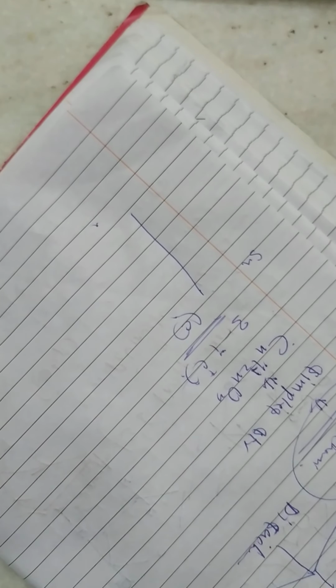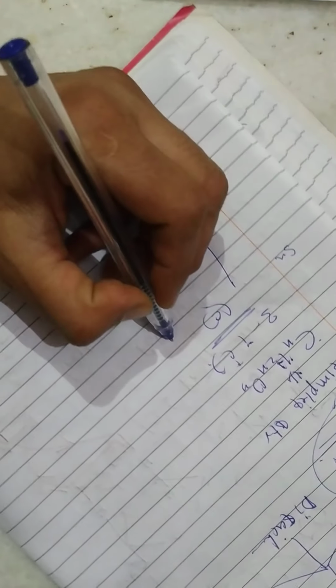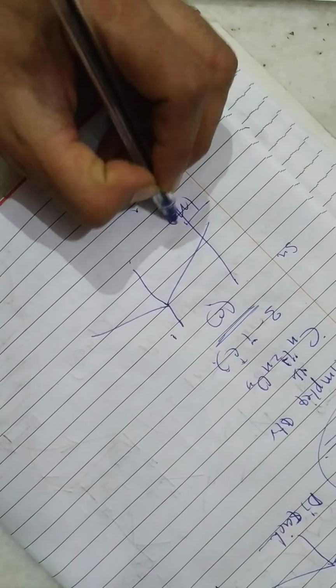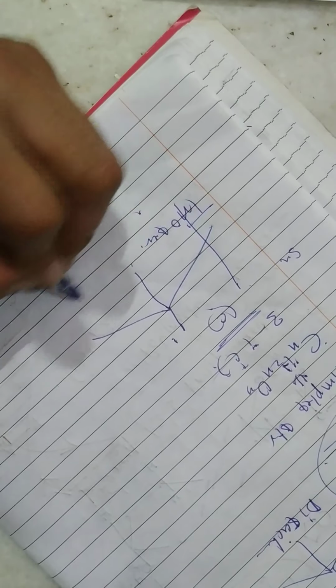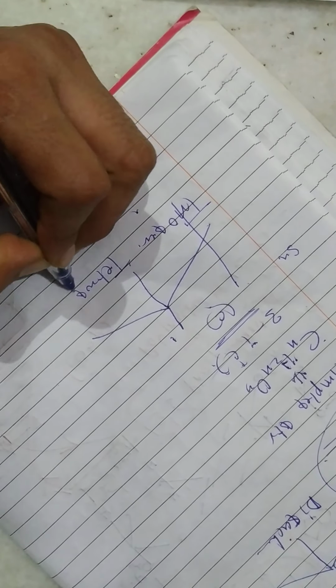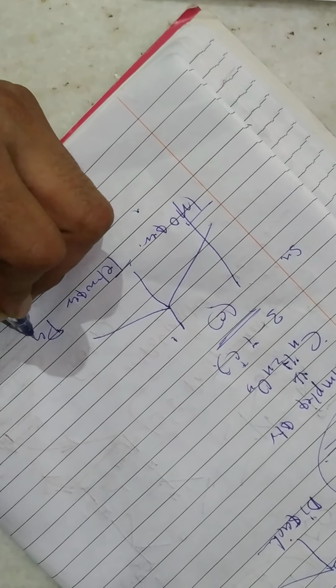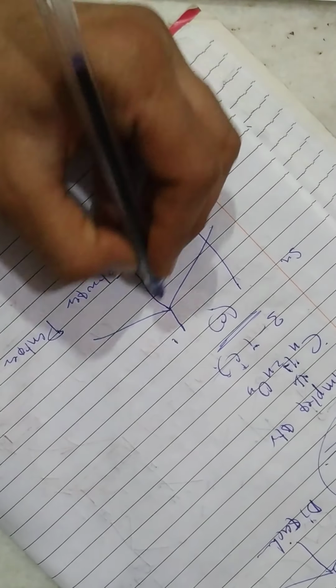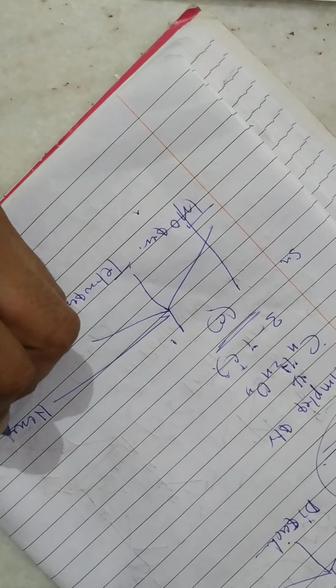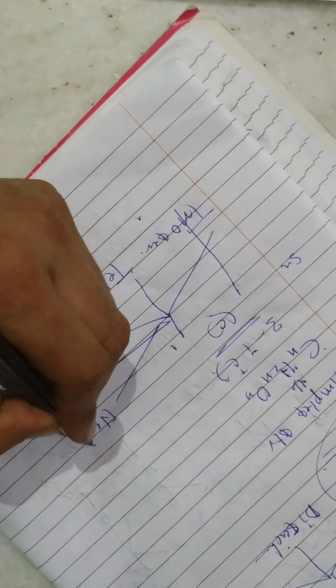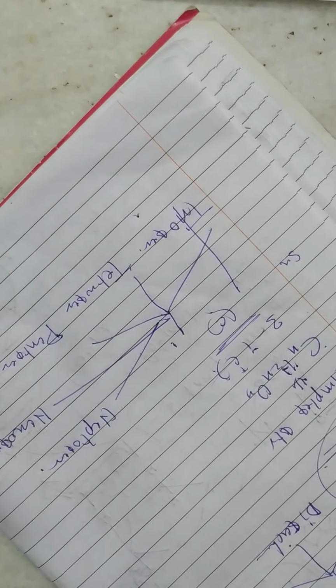For example, the monosaccharides are further classified as trioses, tetroses, pentoses, hexoses, and heptoses.